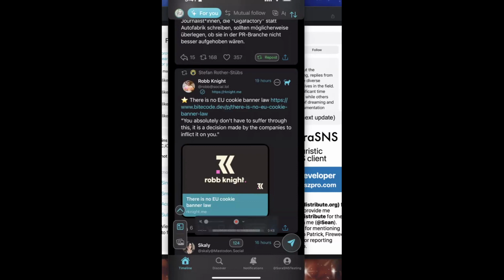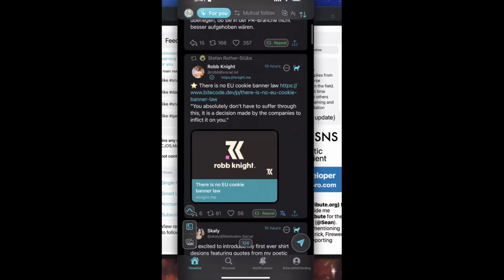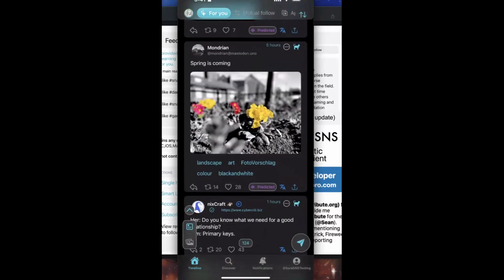As you can see on my screen, this is my iPhone. The timeline is not an ordinary timeline. It's called the For You timeline. If we keep scrolling here, as these are my Euro posts, you see these posts are marked as predicted. What this means is that based on a local machine learning algorithm, we are inserting this post into the user's timeline based on the user's interests.